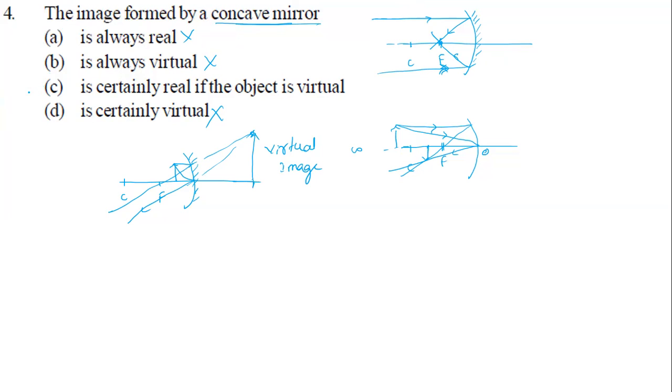So C is the right answer. In some cases you need to go for the elimination method, eliminating options by looking at the remaining options. This is what I'm going to do, go with the elimination option.